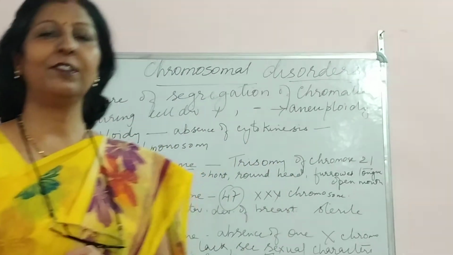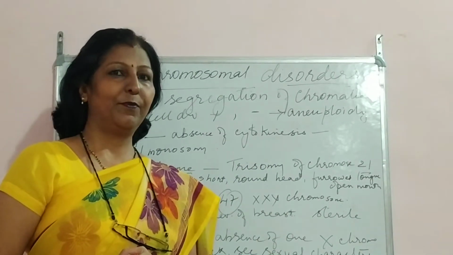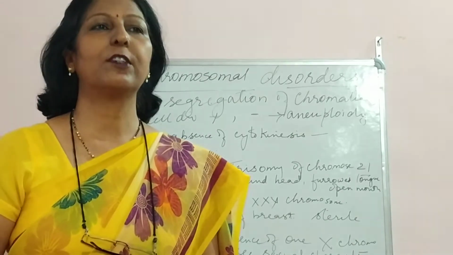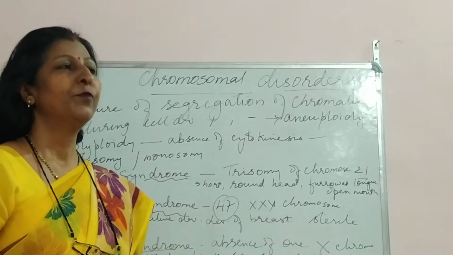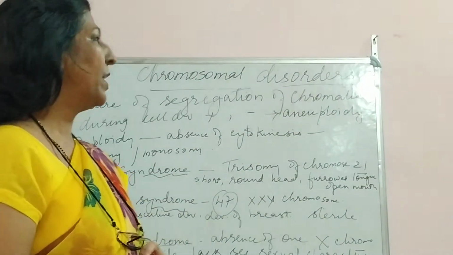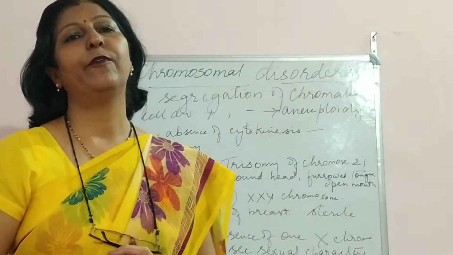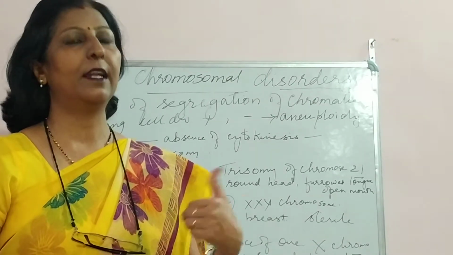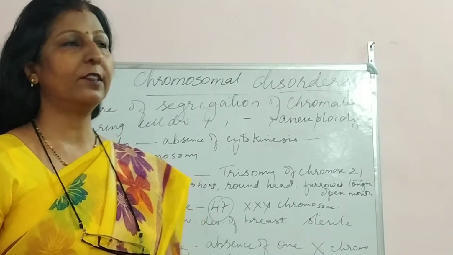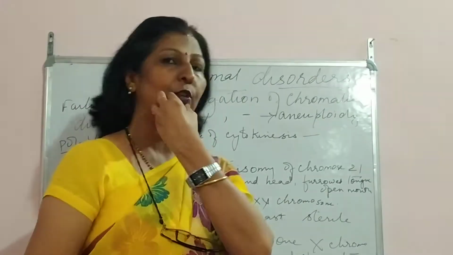Welcome to Uma Talks. If you remember, last class we had done genetic disorders. There we did Mendelian disorders. And today, the other portion of genetic disorders, I told you that it is of two types, Mendelian and chromosomal. Mendelian we did last time, and today we are going to do chromosomal disorders.